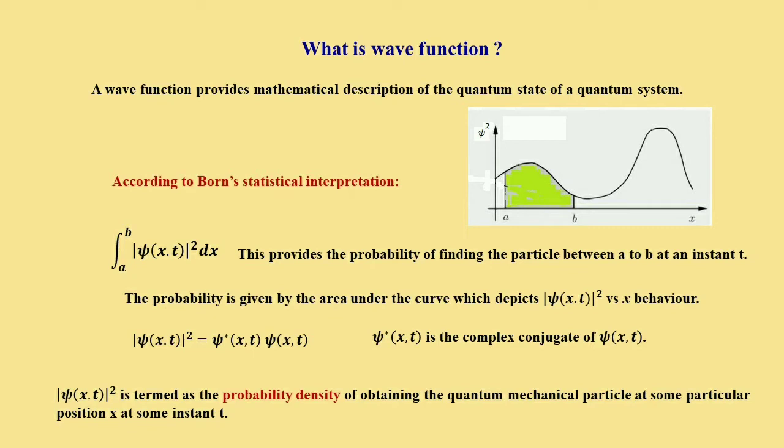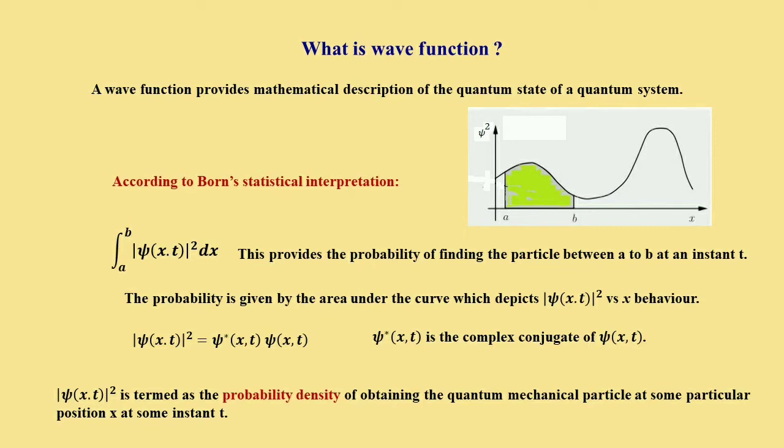And what is mod of psi(x,t) whole square? Psi may be a complex number, so it is psi star psi, where psi star is the complex conjugate of psi(x,t). What does psi star psi give? It is mod of psi(x,t) whole square. It should be a real number, as you know from complex numbers that multiplying a complex number with its complex conjugate gives a real number.